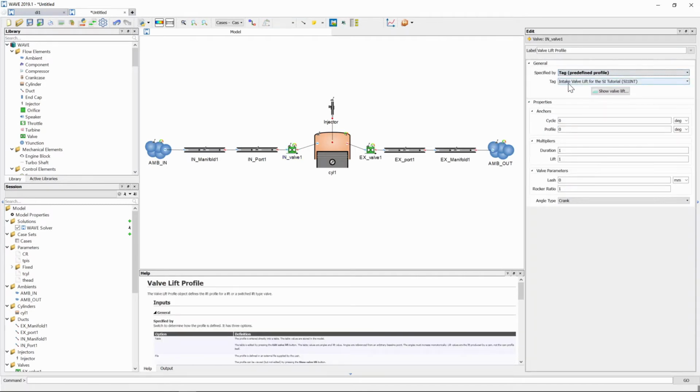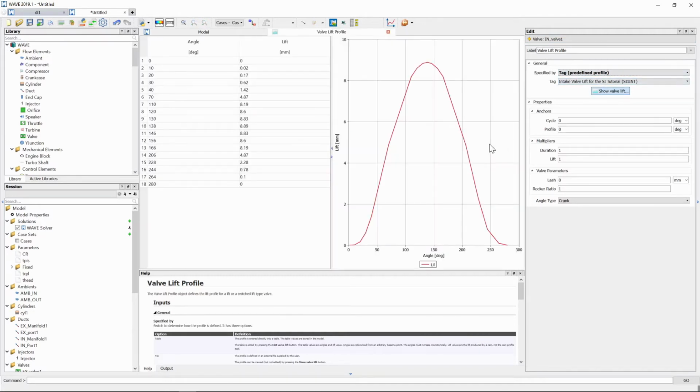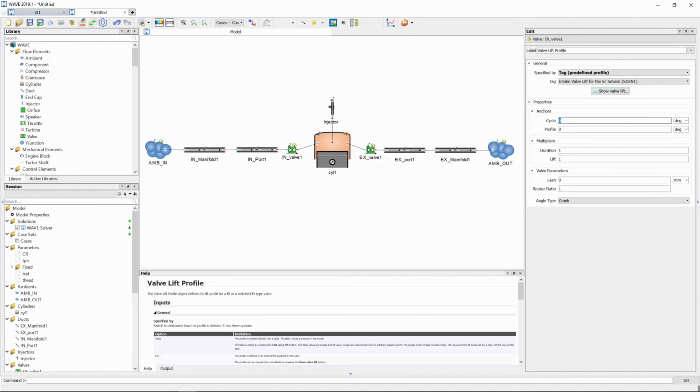And we are going to use the intake valve lift for the spark ignition tutorial, which is saved in Ricardo WAVE. So we can just allocate that as our valve lift profile. If you click on the button, you will see this is shown. This is the valve lift profile that's been saved under this tag, and we're happy to use that. Our cycle anchor is going to be 330 degrees, and we are going to go with a lift multiplier of 1.414. The rest of the values we're going to keep as is.